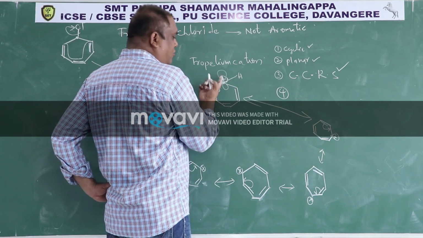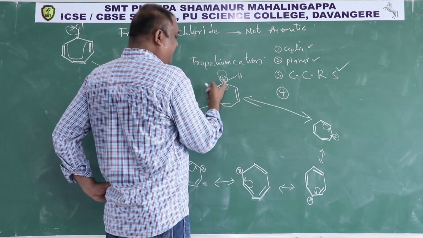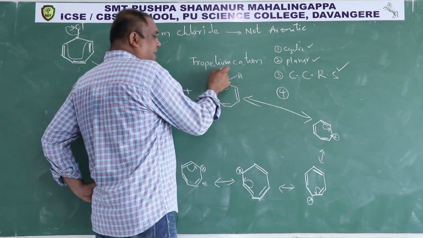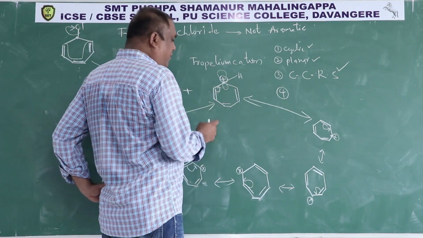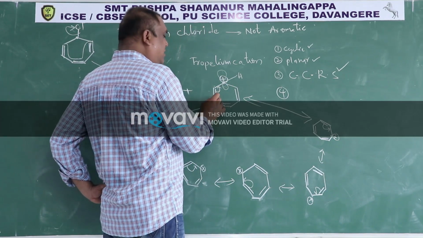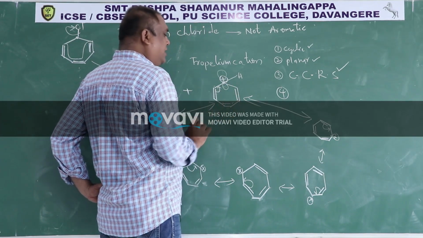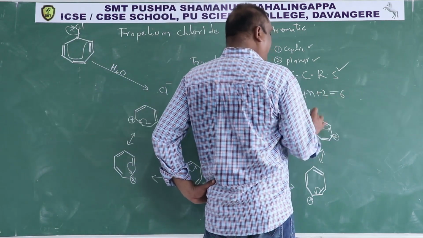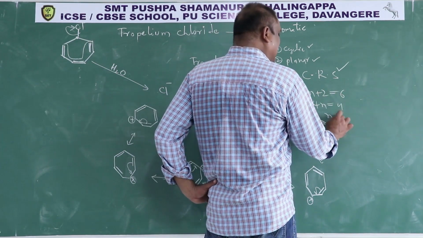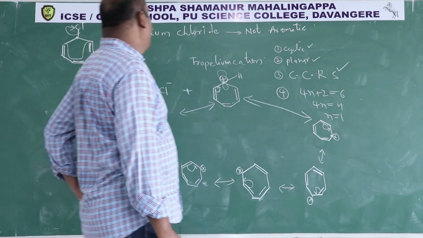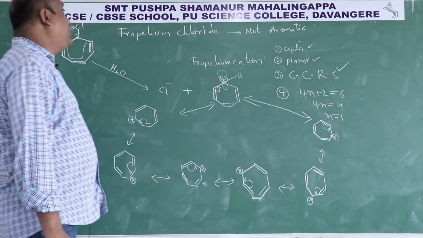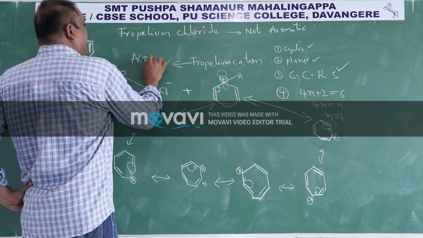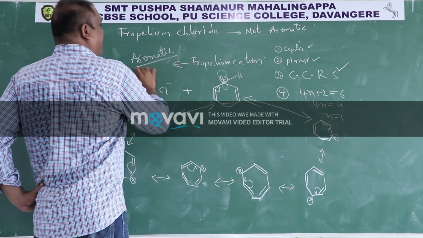Where are the free electrons here? No. Therefore, only the positive charge, the vacant orbital, is in conjugation with the pi bond. Therefore, the number of electrons in cyclic resonance is 3 pi bonds only, 3 twos are 6. 4n plus 2 is equal to 6, then 4n is equal to 4, n is equal to 1. So, tropylium cation is aromatic in nature.